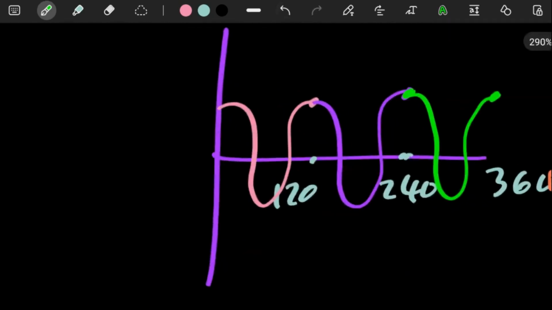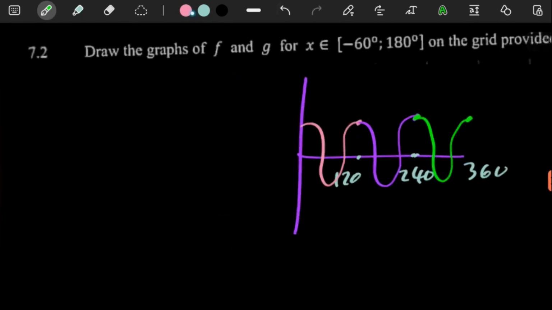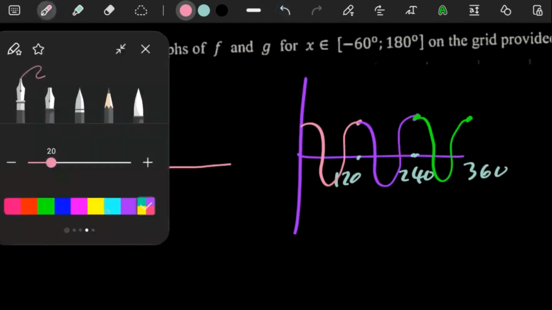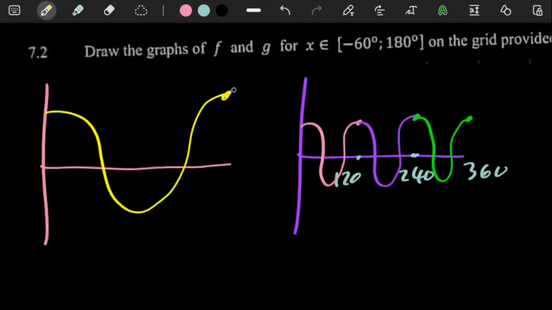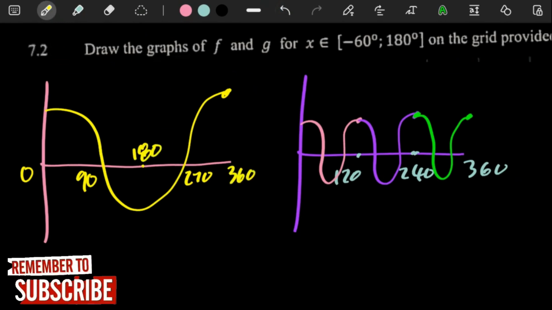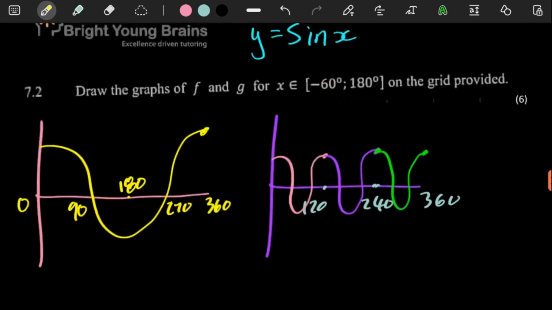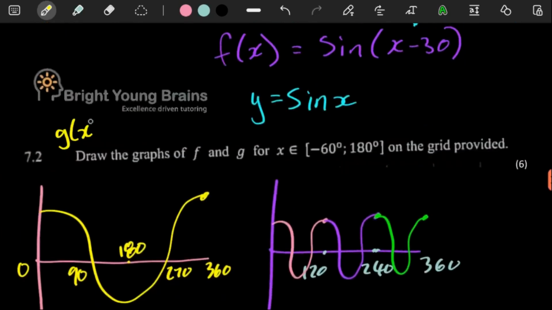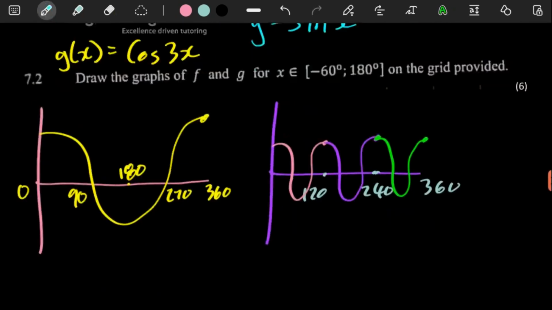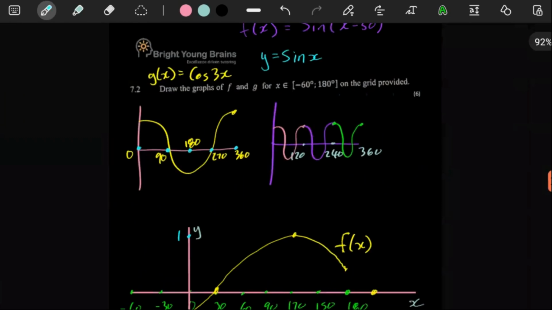What you need to keep in mind is a standard cosine graph between 0 and 360, where you want to take note of certain key values. Between 0 and 360, there's 0 here, there's 90 here, 270 here, in the middle there's 180, and at the end there's 360. So if the frequency is now 3, g of x is equal to cos 3x. What that means is, you see these key values here, 0, 90, 180, 270, and 360, you want to divide each of them by 3.